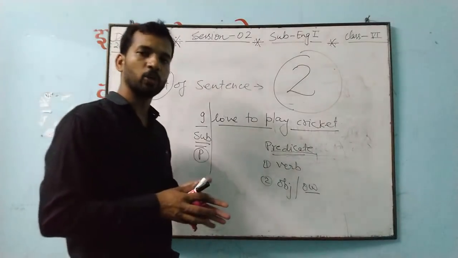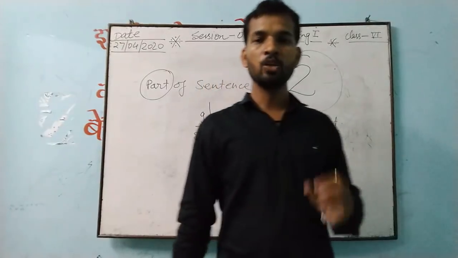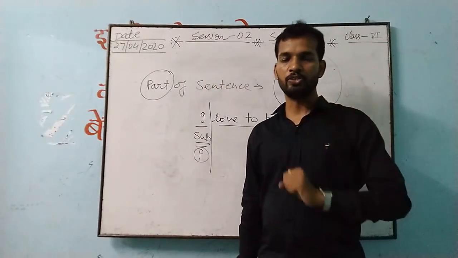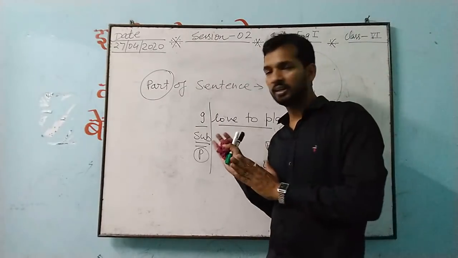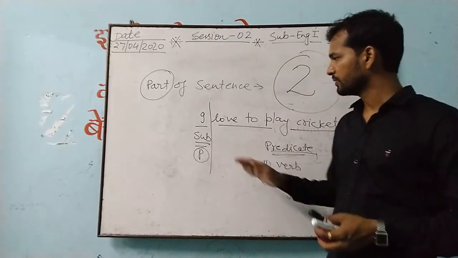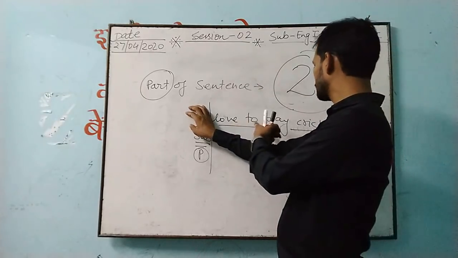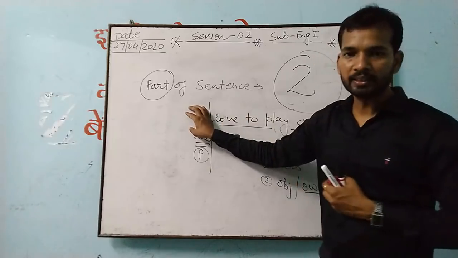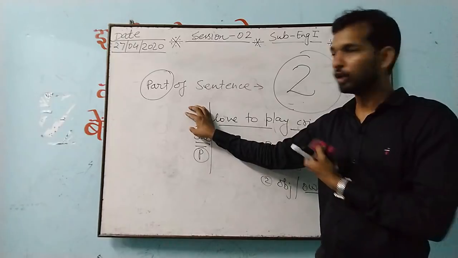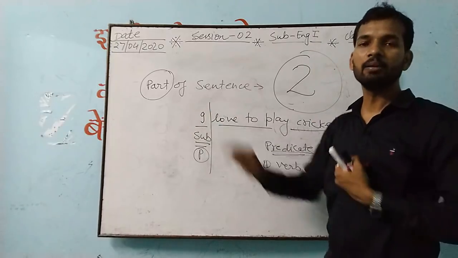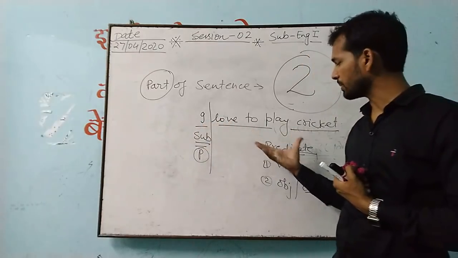The question can also come like this: you have to supply the subject, or the object, or the verb. Suppose, for example, I hide this I, so it is love to play cricket. Here you have to supply the subject. So you can write you love to play cricket, or we love to play cricket. In the same way the question can also come where the subject is given and you have to supply the predicate.